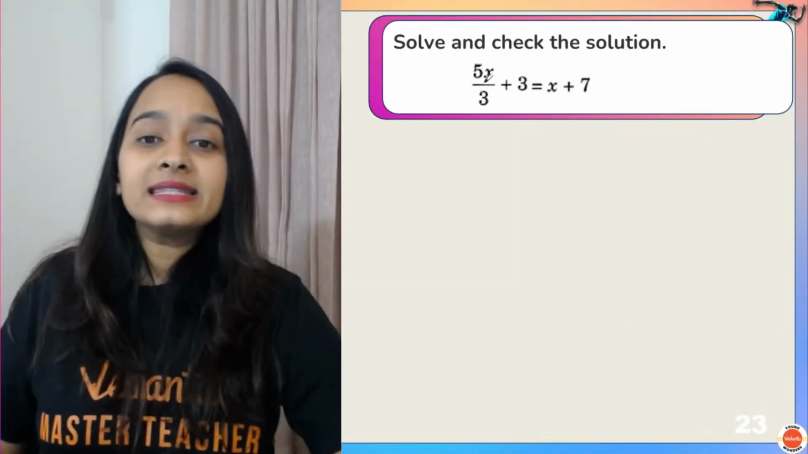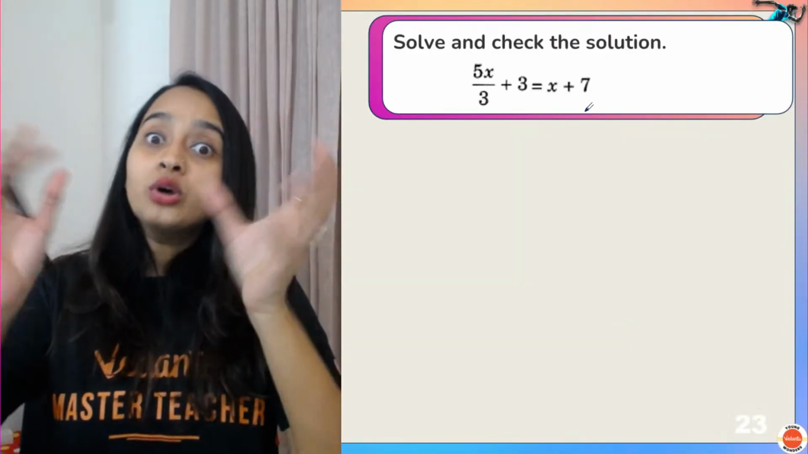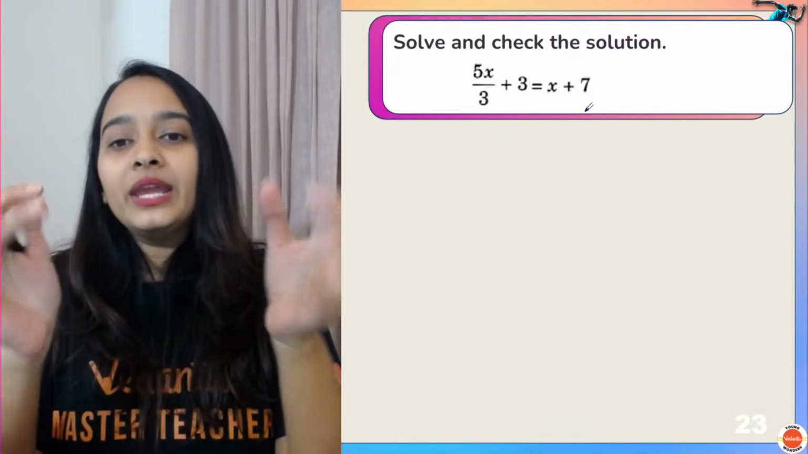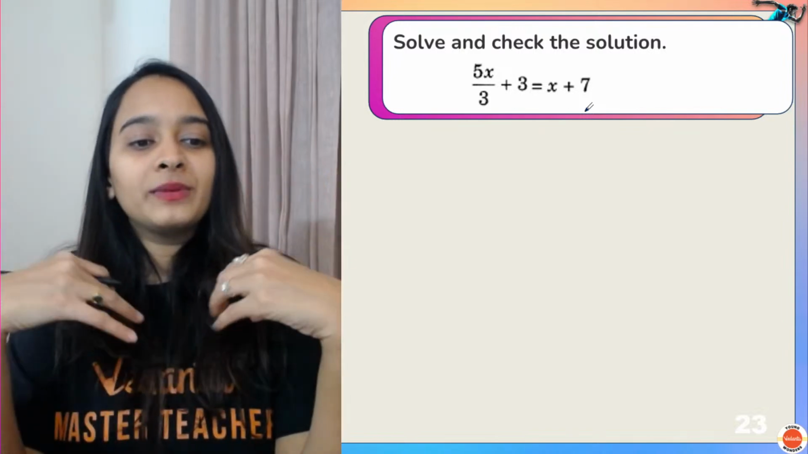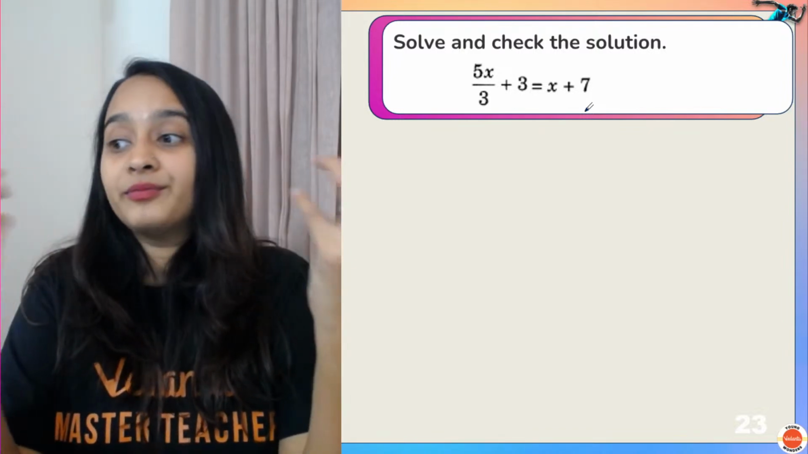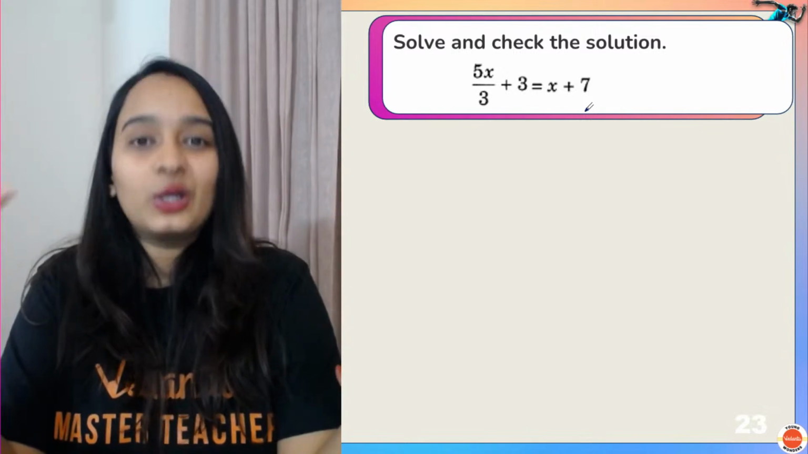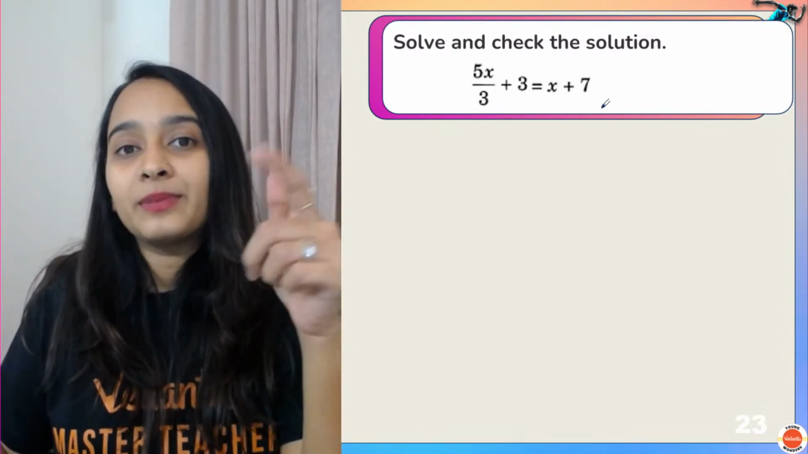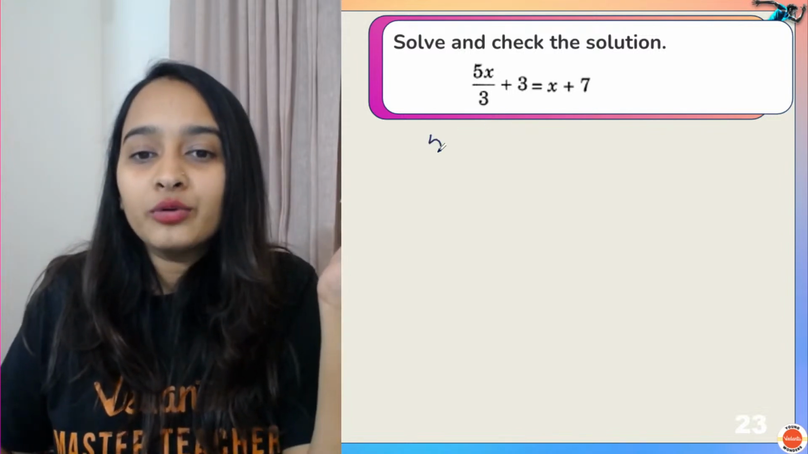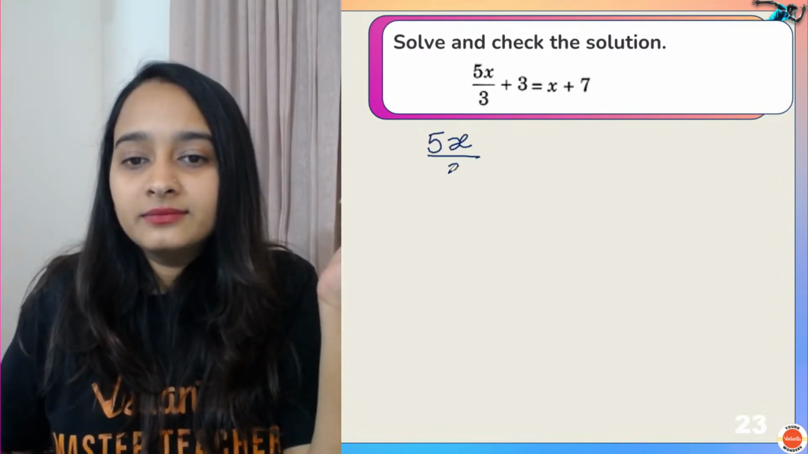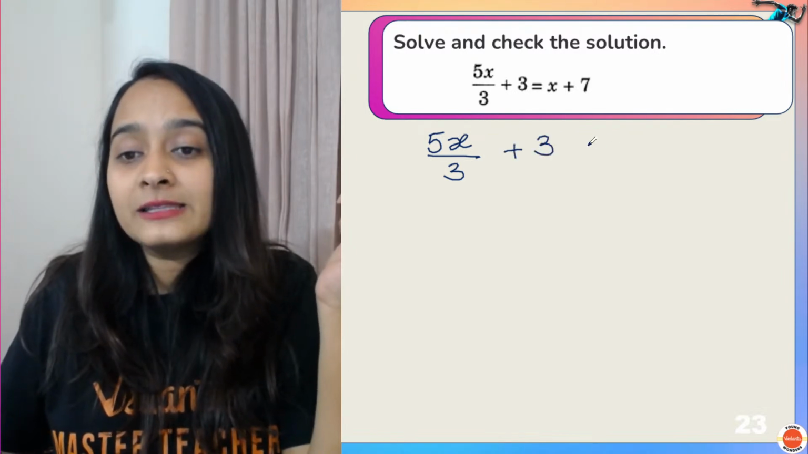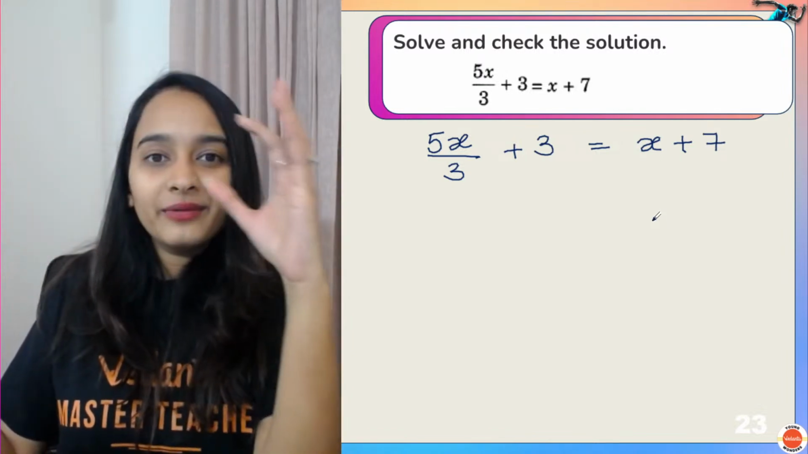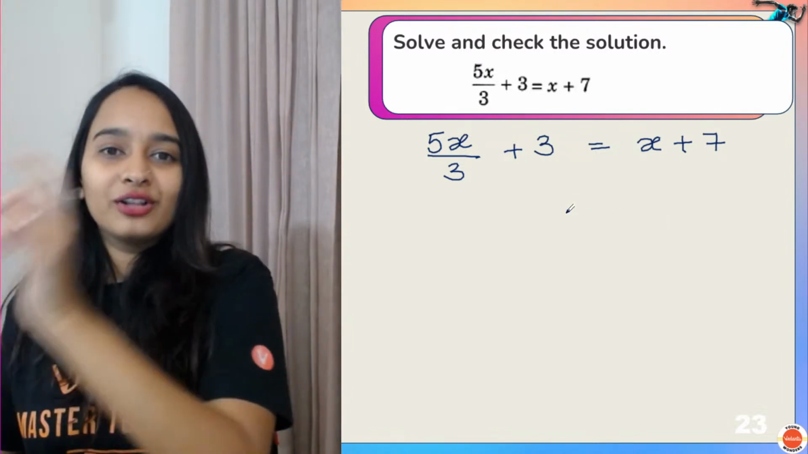Now, let us solve when both sides you have an equation, both sides you have a variable. Guys, don't worry. We will be doing word problems. We will also be learning how to make an equation. Okay? So, 5x by 3 plus 3 is equal to x plus 7. What will I do here? What did I tell you? Whenever you see variables on left hand side and right hand side, bring all the variables to one side, all the constants to one side.